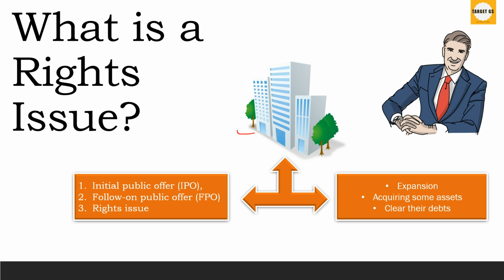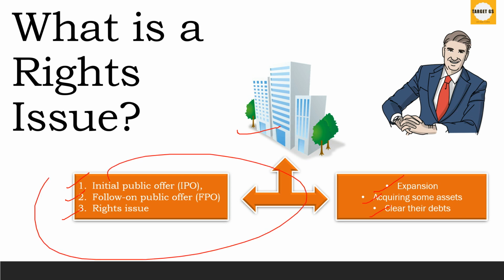Imagine that this is a company. So when a company needs funds for either expansion or acquiring some assets or clearing their debts, they have various options, such as they can come up with an IPO, that is initial public offer. They can come up with an FPO, that is follow-on public offer, or a rights issue. And if you know the difference between these three, then it will be very easy to understand.